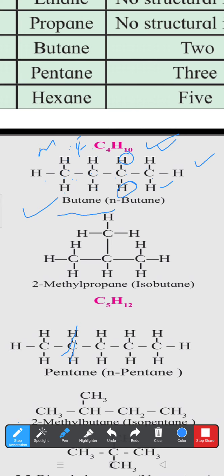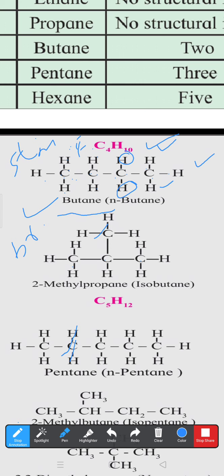Next possibility is regarding the branch chain. Remember, the first structure is the straight chain and the next structure is the branch chain. In case of branch chain, you see carbon, carbon, carbon. Here the middle carbon is joined with a fourth one from the top side or bottom side.